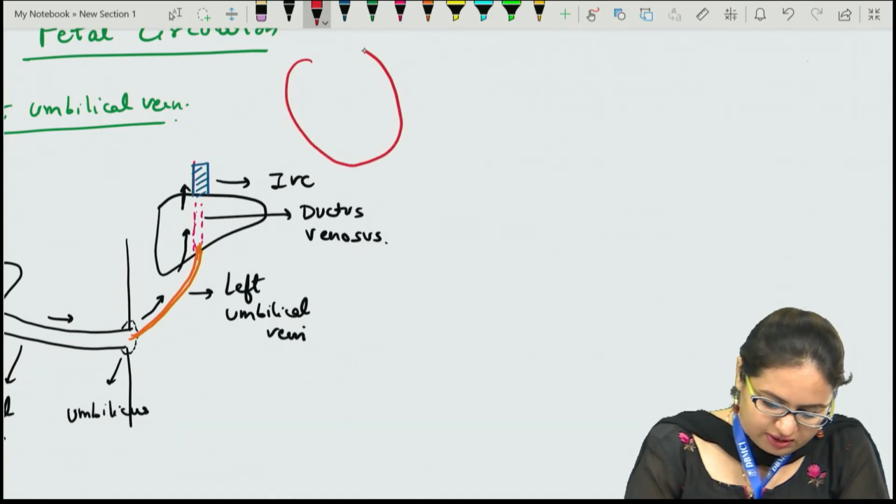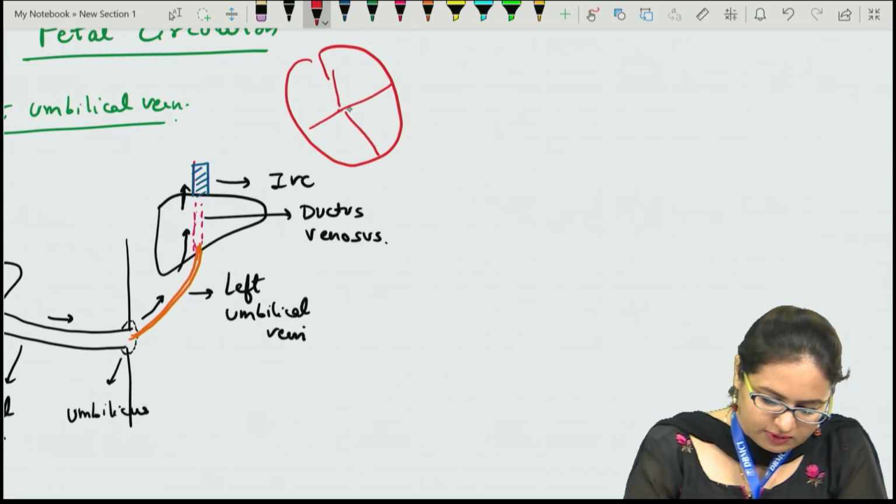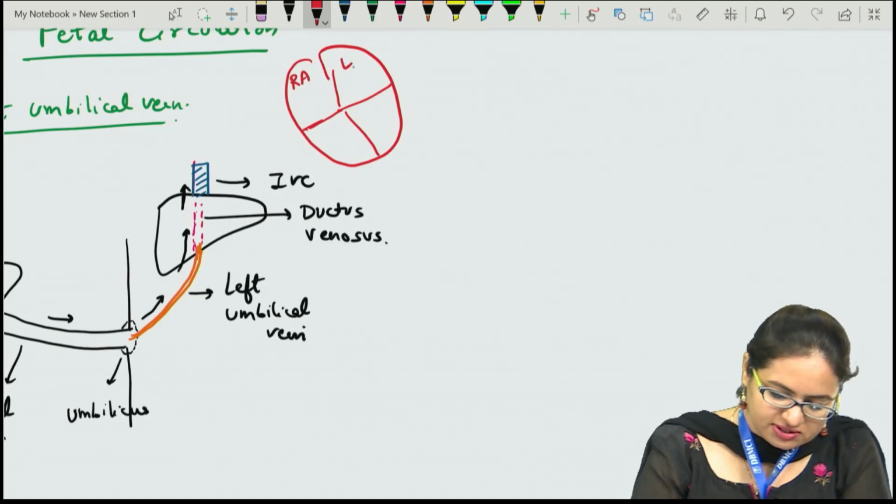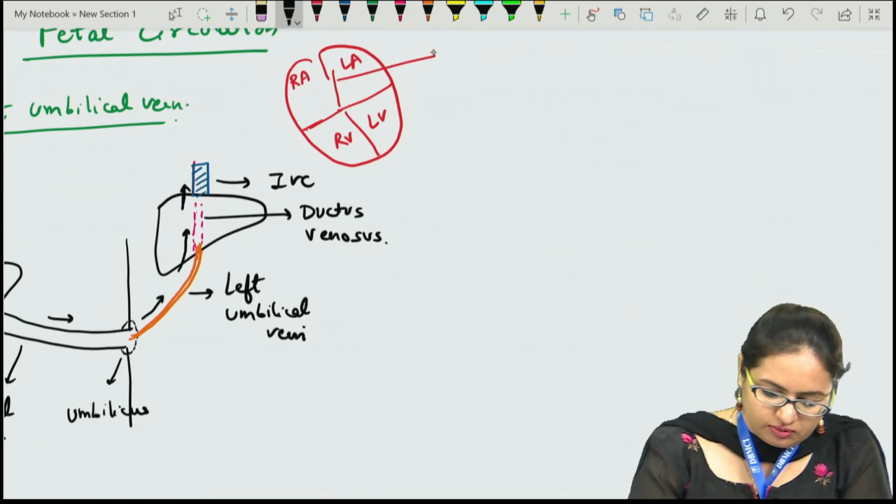So if you see the heart over here, if we draw a schematic diagram, this is the right atrium, this is the left atrium, right ventricle, left ventricle. There is an oblique opening over here which is present in the interatrial septum.